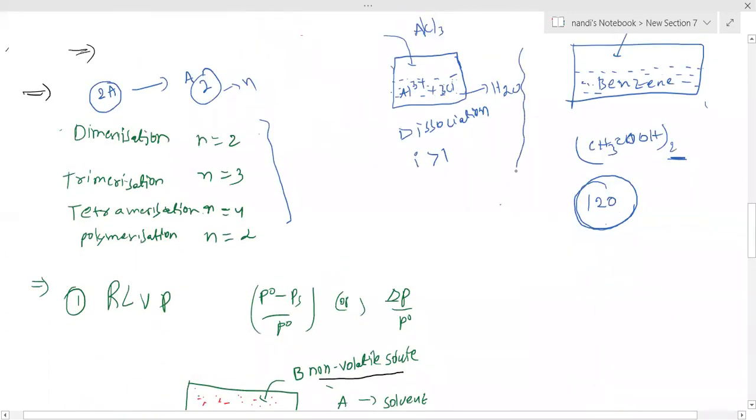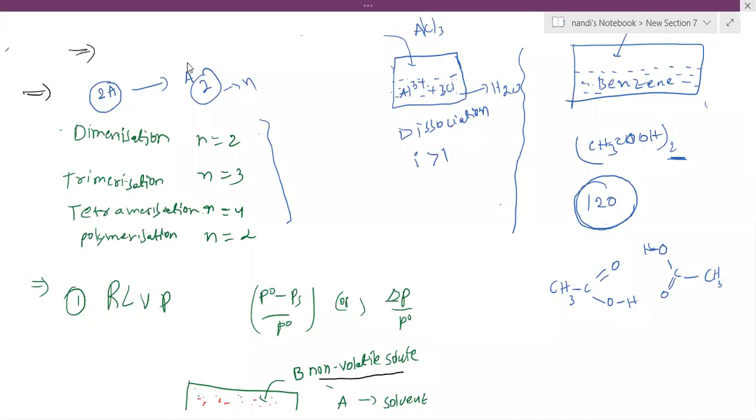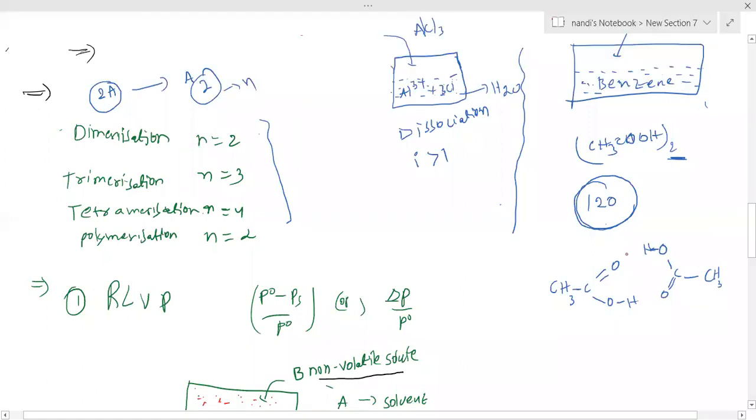This is also an NCERT example, you can check it. Why does acetic acid exist as a dimer? The reason is hydrogen bonding. Why are they existing in dimeric form? Because they can show hydrogen bonding. Please note down, this is also important. If they ask theoretically or involve multiple concepts, then you can try it.